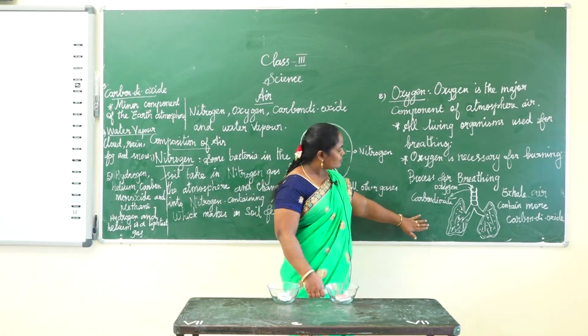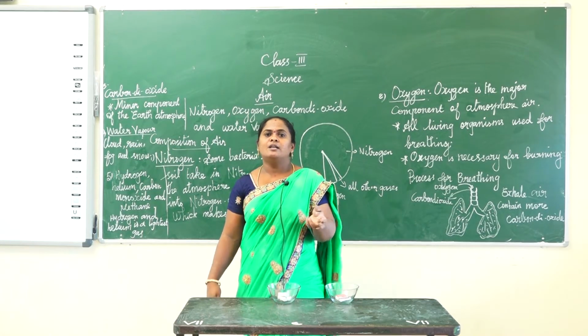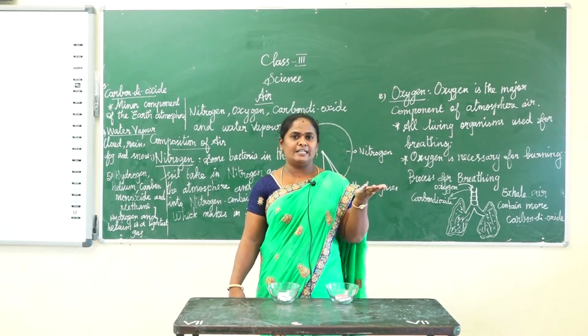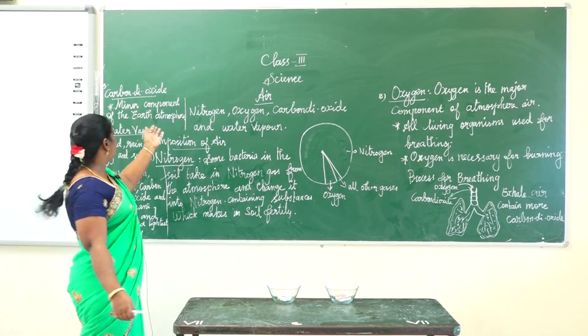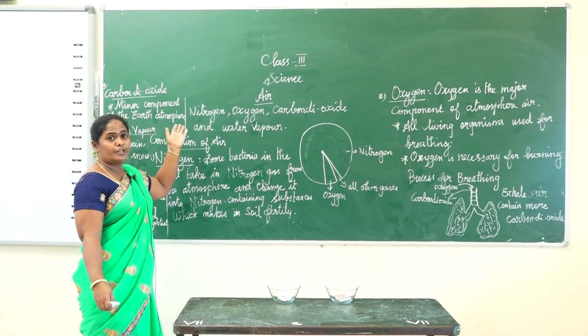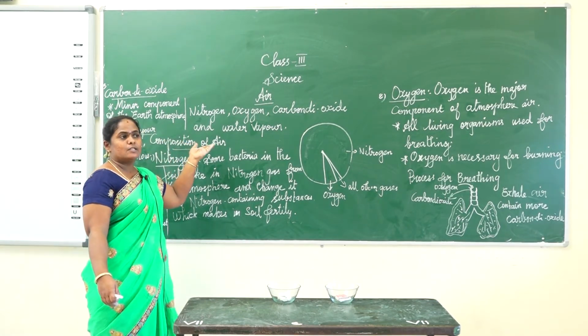And then that exhaled air contains more carbon dioxide and is warmer than the inhaled air. And the next one is carbon dioxide. Carbon dioxide is a minor component of the Earth's atmosphere. It's used by plants to perform